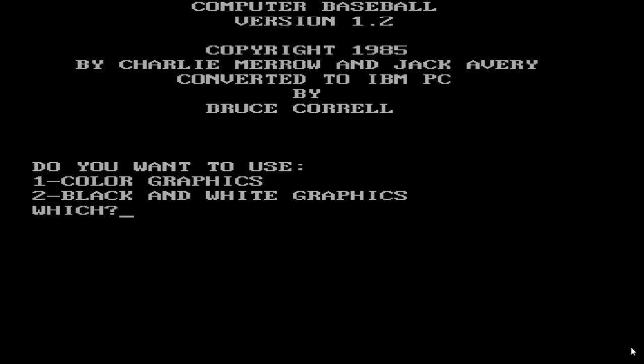Today's game is SSI Computer Baseball version 1.2, published in 1985 by Strategic Simulations Incorporated, by Charlie Merrow and Jack Avery, converted to IBM PC by Bruce Carell. Let's go ahead and get started here.